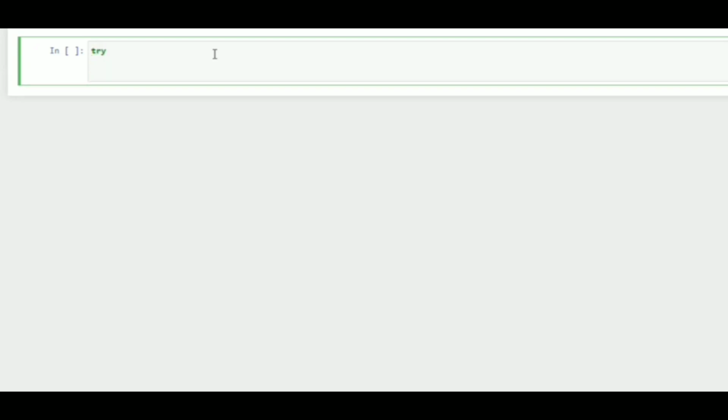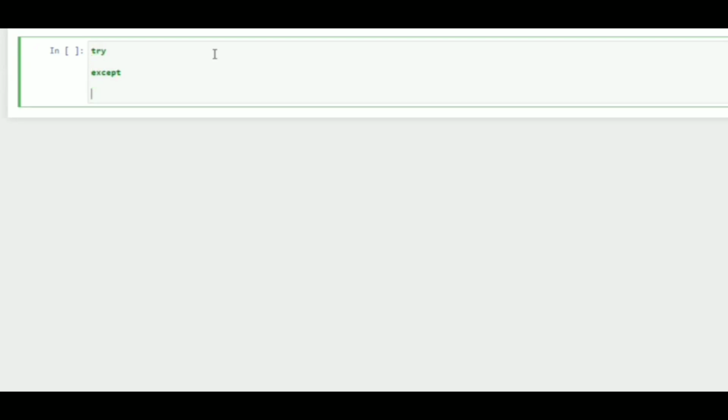So we use exception handling. In exception handling we have three different blocks. First is try, then except, and then finally. The try block lets you test a block of code for errors. The except block lets you handle the error, and the finally block lets you execute code regardless of the result of the try and except blocks.